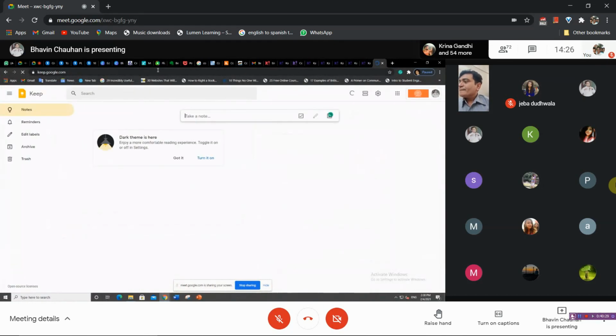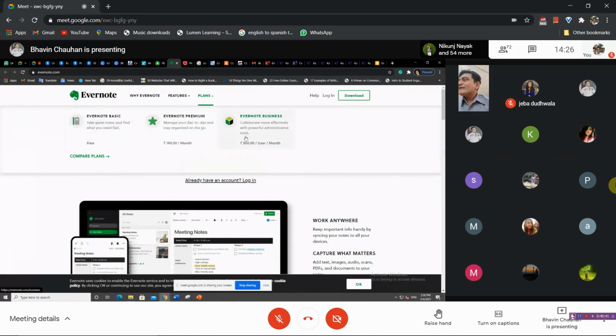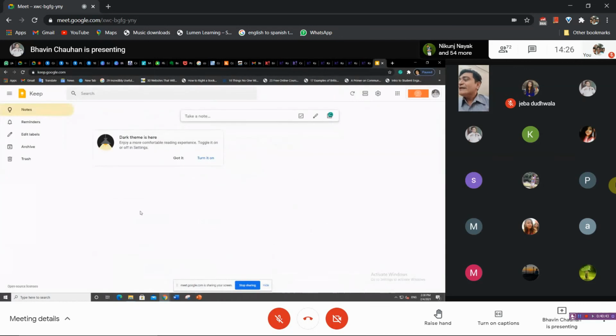This is also a note-taking app, and Evernote is also a note-taking app. Both have the same function. In Evernote you have plans, which means you have to pay money, whereas Google Keep is by Google, so it is standard and you don't have to pay money.